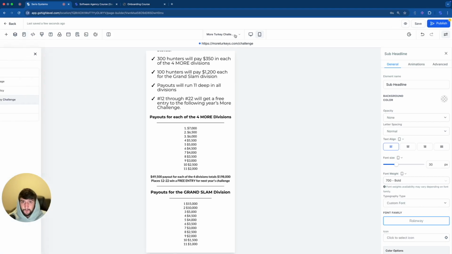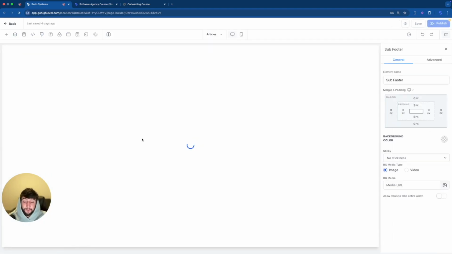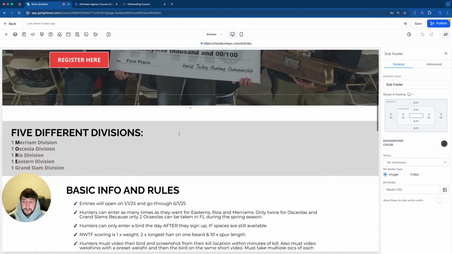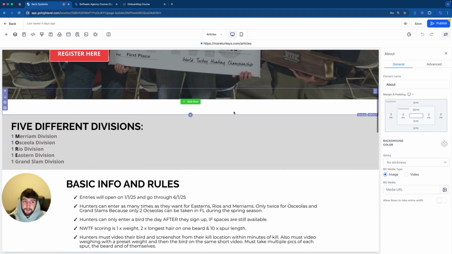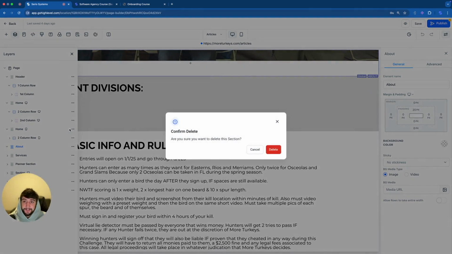So let's click save. And one more section I want to take you guys to is the articles section where my client wants to put in their own articles and possibly like a blog style. So I need to delete this global section right here and it's not letting me delete it. Maybe it's just a glitch, but if this happens to you, there's an easy way to fix it. We're going to click on layers, the about us page, and there it is. It's under about. Let's click these 3 little dots and let's delete it. There we go. Now it's gone.